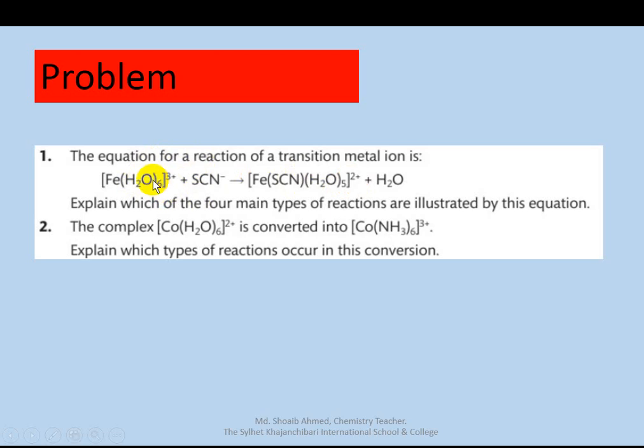Is it a redox reaction? In a redox reaction, oxidation number changes. At first we find this is a ligand exchange reaction as one thiocyanate replaces one water molecule.